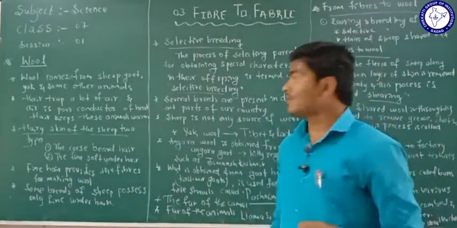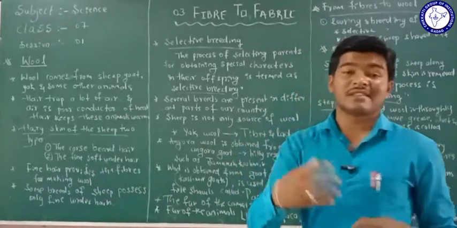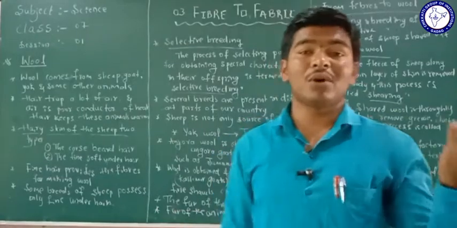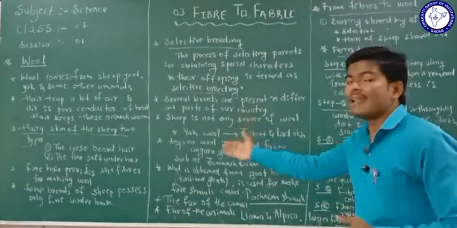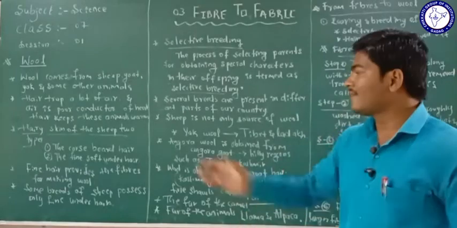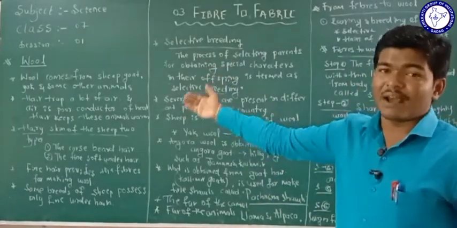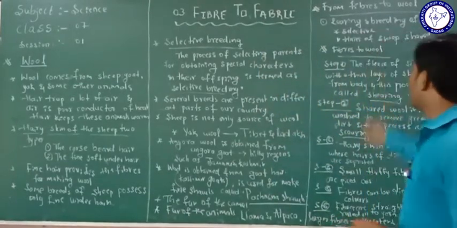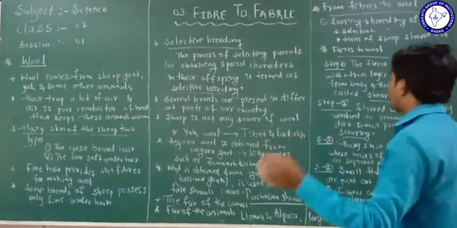But when you see the wool, the cloth of the wool, it is very long. But how can it be made? So now we are going to study how the hairs are converted into wool. Is it clear? How the fleece of the sheep or the fleece of the goat will be converted into wool. See here, from the fibers to wool, how it is converted.